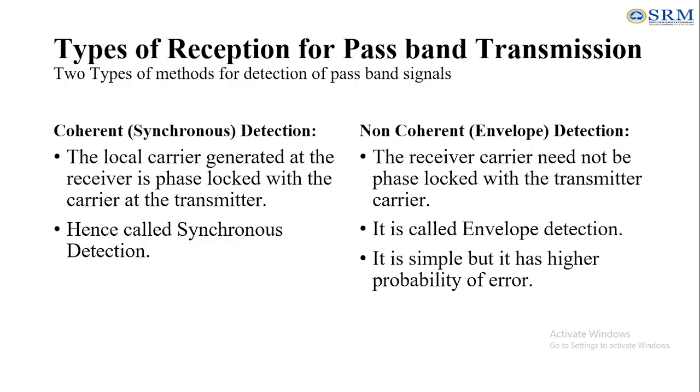The next thing is to see the types of reception for passband transmission. There are two methods of detection of the passband. The first one is coherent detection, and the second one is non-coherent detection. Coherent detection means the local carrier generated at the receiver will be phase locked with the carrier at the transmitter. So there should be synchronization between the receiving part and the transmitting part. We can call it synchronous detection, that is, coherent. But in non-coherent, the receiver carrier will not be phase locked with the transmitting carrier. We can call this non-coherent or envelope detection.